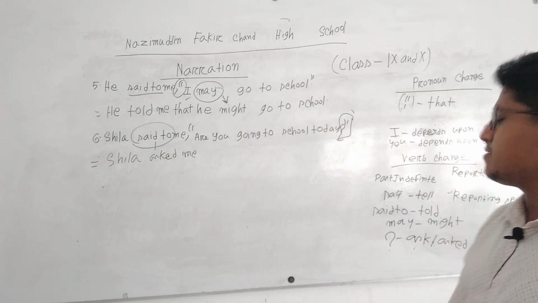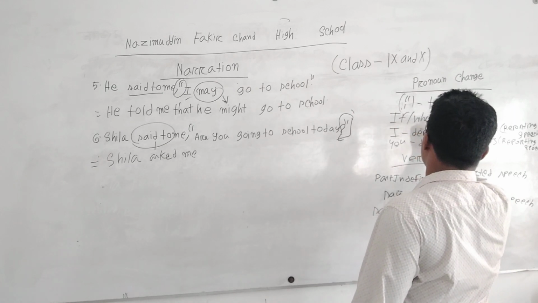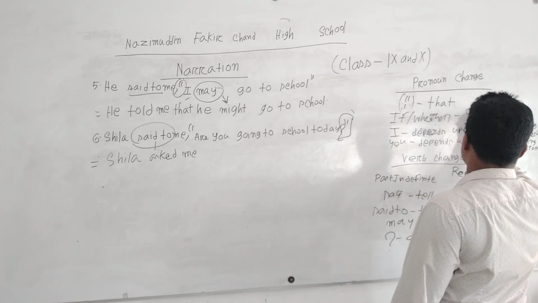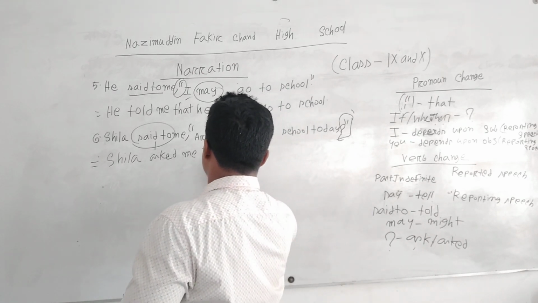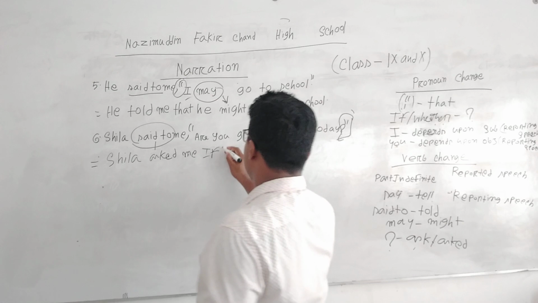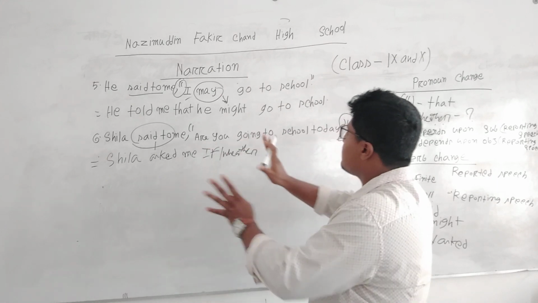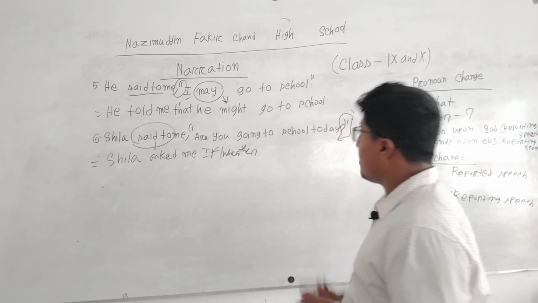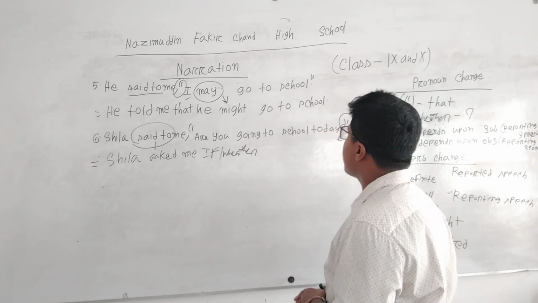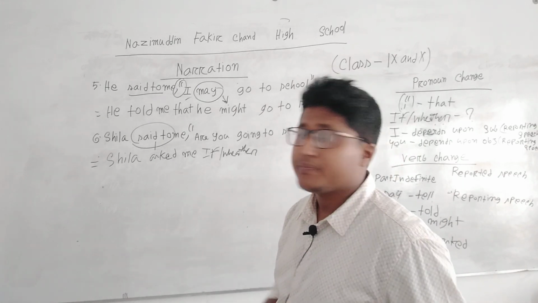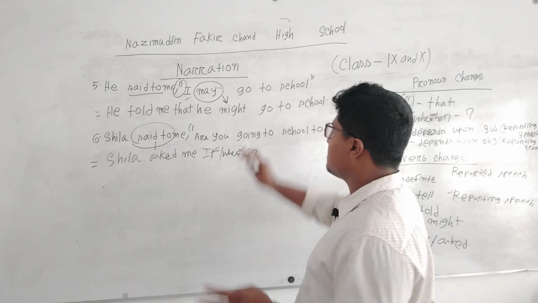Then if there is an interrogative sentence, we have to write if or whether. If there is a question mark or an interrogative sentence, Sheila asked me if or whether, then we have to first imagine the sentence as present continuous. So what is the present continuous form of this sentence? Are you going to school today? So what is the form? You are going to school today. That is the present continuous form of this sentence.